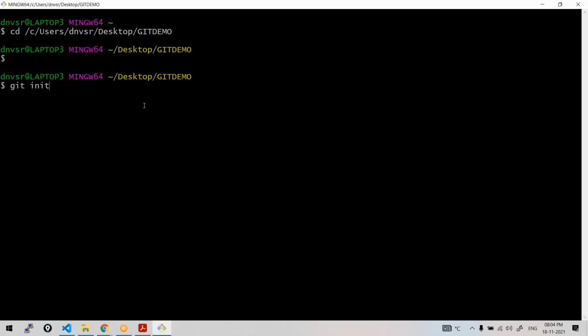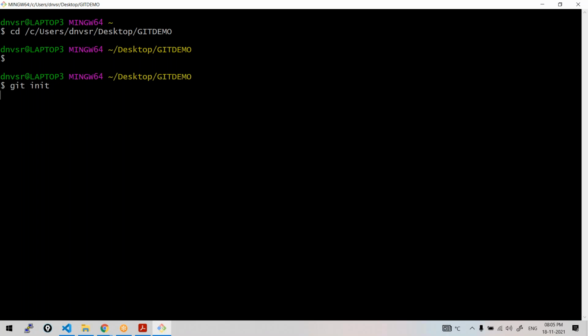git init is a command which will initialize Git, which will start Git. Git is installed on my system, installation is fine, software is installed. But which directory should Git version control? It's not that the entire system is version controlled, right? So go to that directory and do git init. When you do git init, this becomes a local repository. Git will keep on tracking all the files present in this directory.